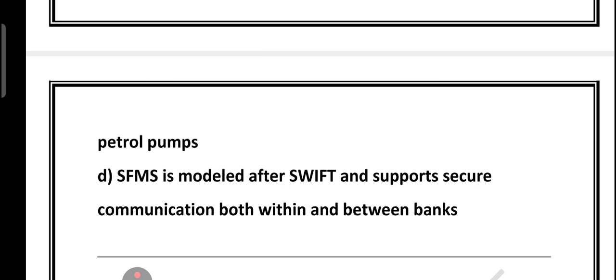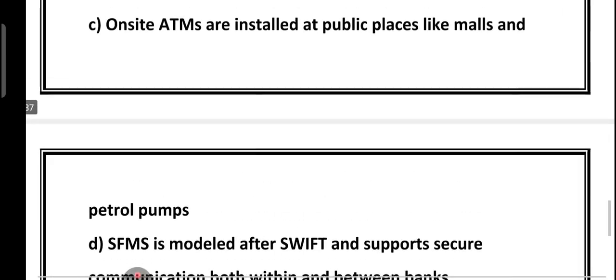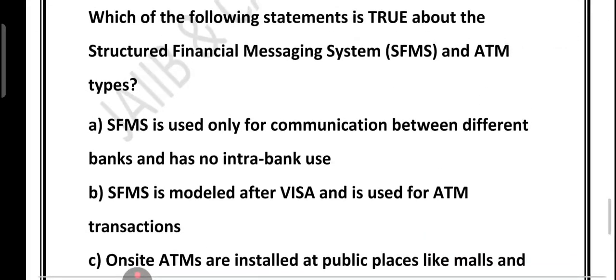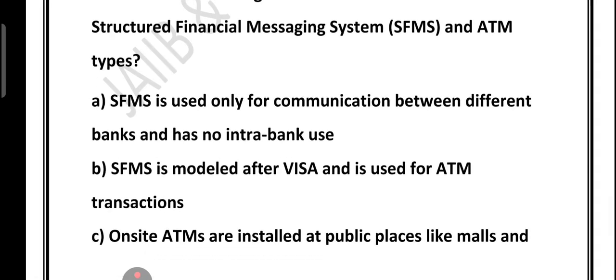So wait, tell me which one is correct. Let's go through each and every option. First of all, option A is wrong. Why? Because SFMS is not just for messages between banks. It also works inside a bank. For example, imagine SBI has branches all over India. If the head office wants to send a secure financial message to one of its branches, it can use SFMS. So it is used for intra-bank as well as inter-bank communication. So saying only for communication between different banks is wrong.